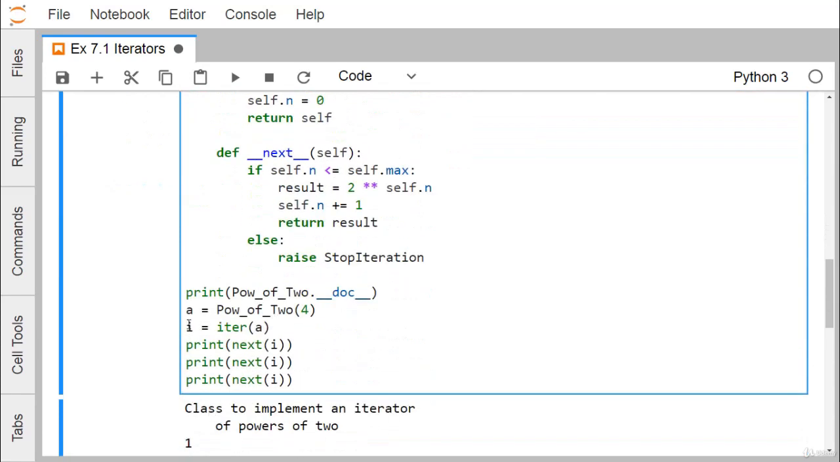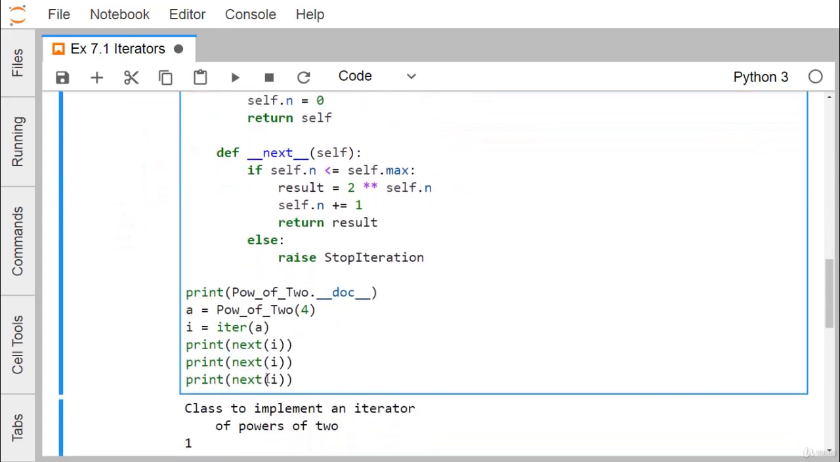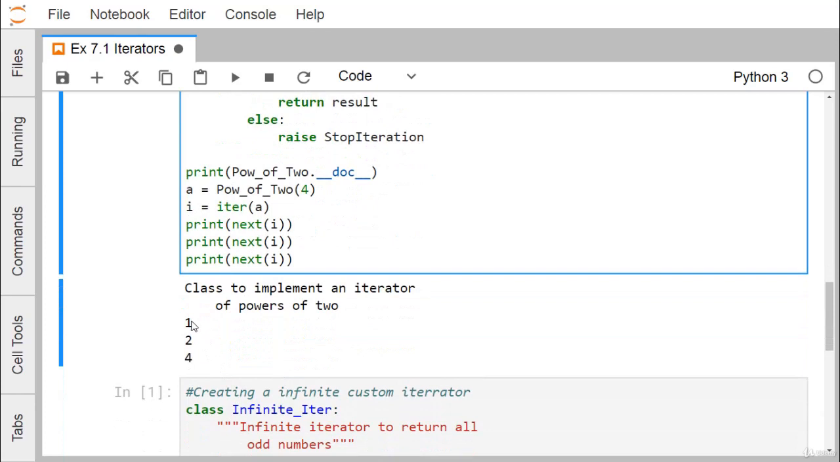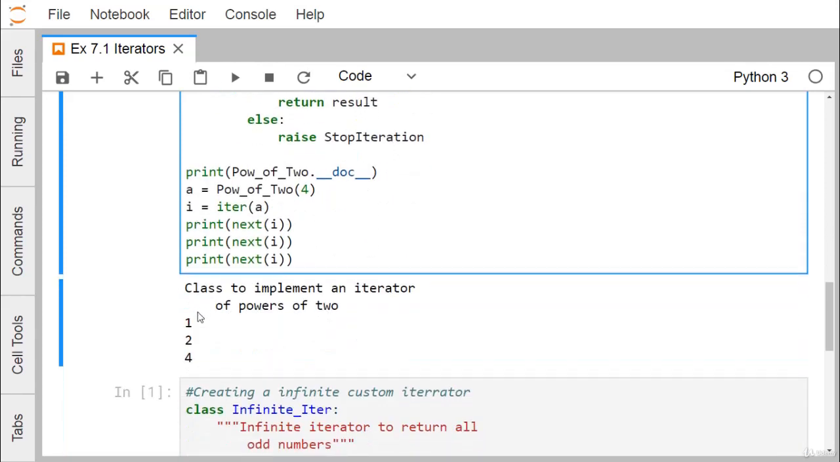Now we are going for a is equal to PowerOfTwo(4). This 4 will be assigned to max, so max has got the value 4 here. Then we go for i is equal to iter(a). Then we call next(i), next(i), next(i). It prints 2 to the power of 0, because n has the initial value 0 here. So 2 to the power of 0, the result will become 1, and the result is returned, so that will be printed as 1.